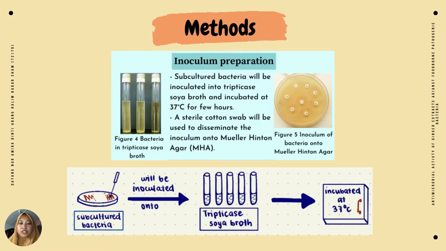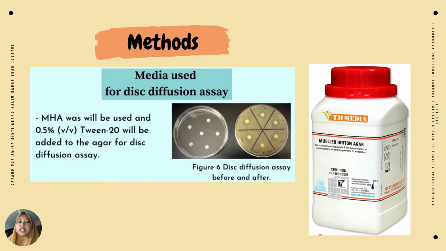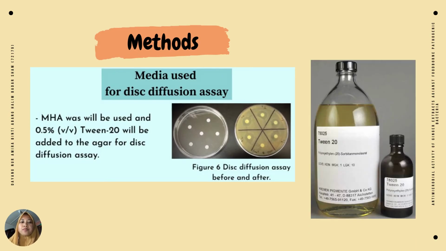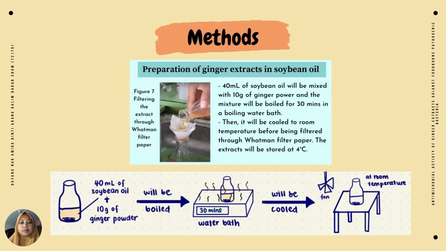In the second main method, which is inoculum preparation, first and foremost, subcultured bacteria will be inoculated into tryptic soya broth, as shown in figure 4, and incubated at 37 degrees Celsius in order to measure the turbidity of 0.5 McFarland standard. In figure 5, we can see the example of inoculum of bacteria onto the Mueller-Hinton agar. For the third main method, the media that will be used for this diffusion assay is Mueller-Hinton agar. Tween 20 also will be added to the agar. The picture here illustrates before and after the diffusion assay.